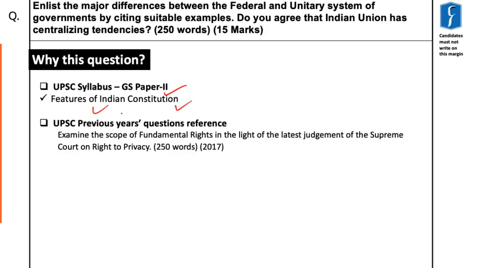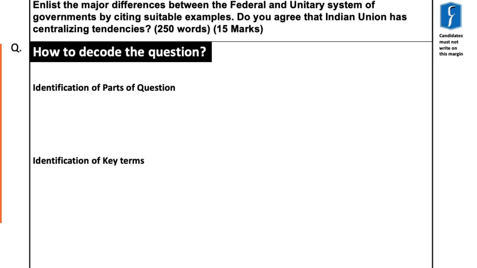As far as past year question papers are concerned, in 2017 UPSC has asked: examine the scope of fundamental rights in the light of the latest judgment of the Supreme Court on right to privacy. Similarly, almost every year a question with respect to main features of our constitution is asked, and for that static knowledge is required, and hence this question has been formulated.